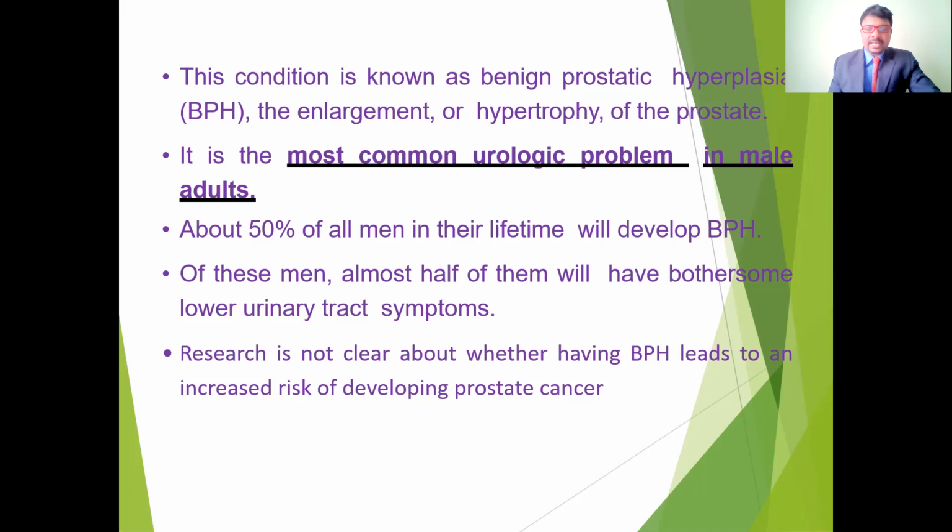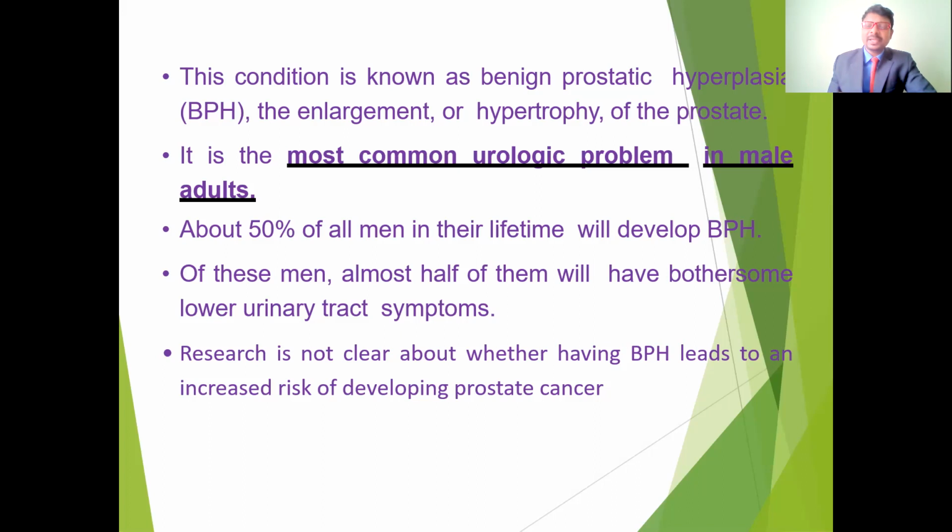Of these men, almost half will have bothersome lower urinary tract symptoms, especially because of the obstructions. They may not be able to pass urine. They are unable to void, and have difficulty voiding urine. If they put in more pressure, they may get damage to the ureter. They will get bleeding in the urine, which is called hematuria.